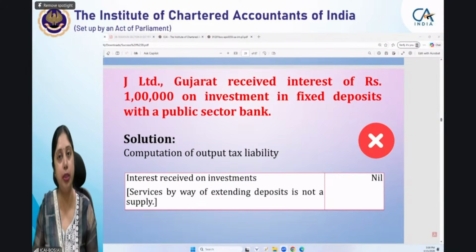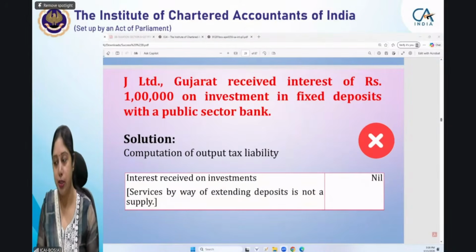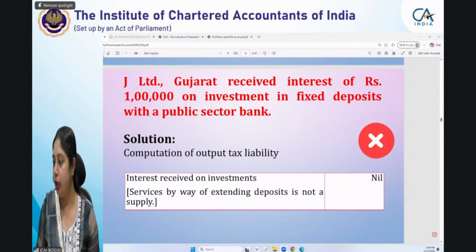If you go this way, because now after Intermediate you will go to Final also, and you build this kind of base for your Final, definitely you will not find any problem in Final also. So please try to memorize the concepts this way. If you write the provisions this way, you will not lose marks. They did not write a provision.